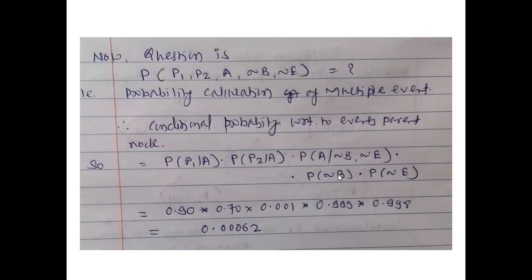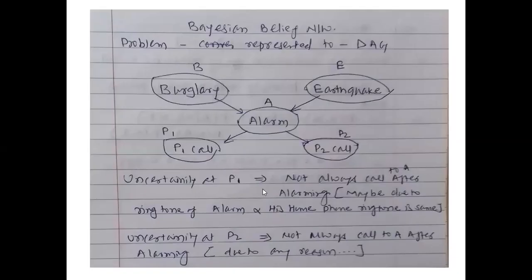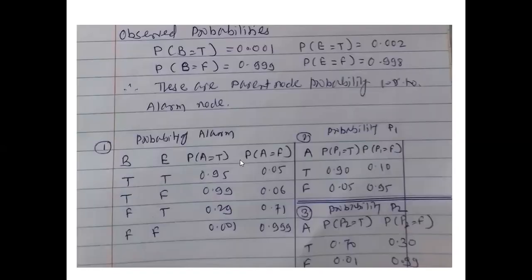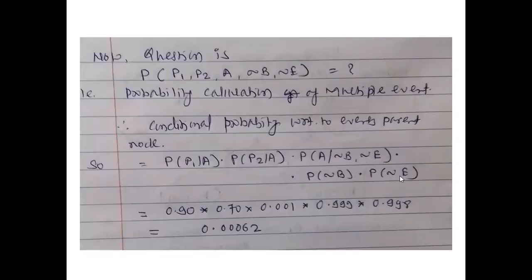Now, if you observe, event B does not have any parent, so that conditional probability will not work there, and the same goes for the earthquake. For the alarm, the parent nodes are burglary and earthquake. For P1 call, the parent node is alarm, and for P2 call, the parent node is alarm. For burglary and earthquake, there is no parent node.